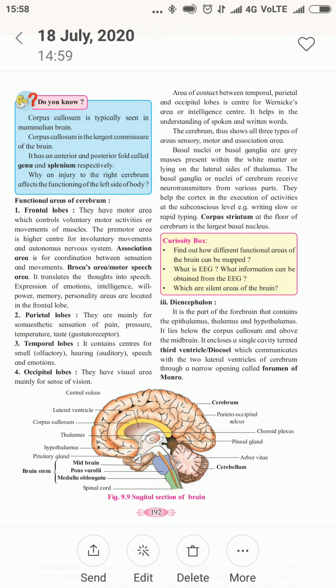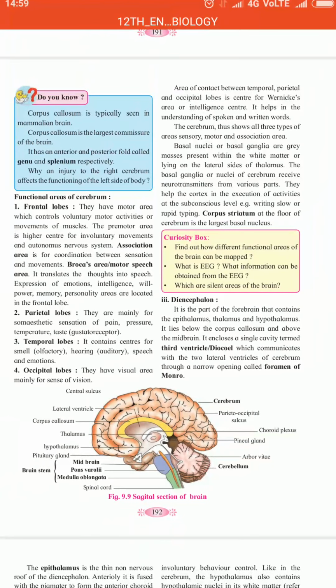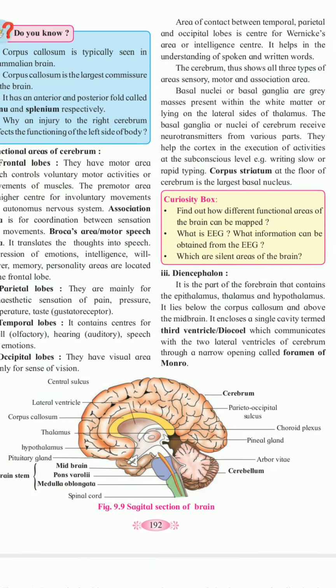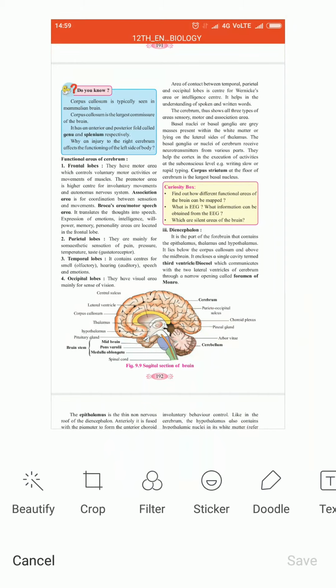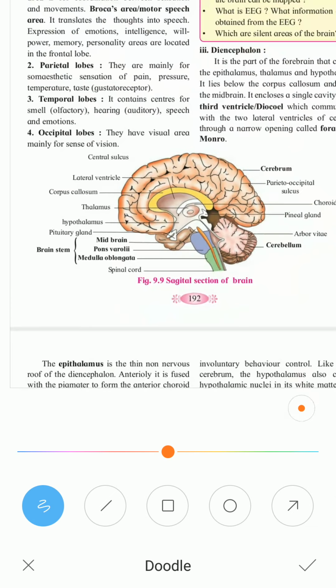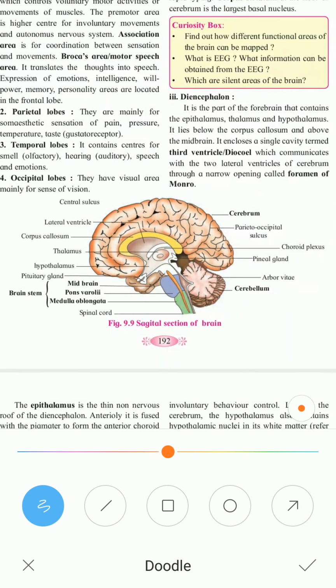Now, see the diagram over here of the sagittal structure of the brain. This is the cerebrum, having the central sulcus dividing it into the frontal lobe, the parietal lobe, and the occipital lobe.